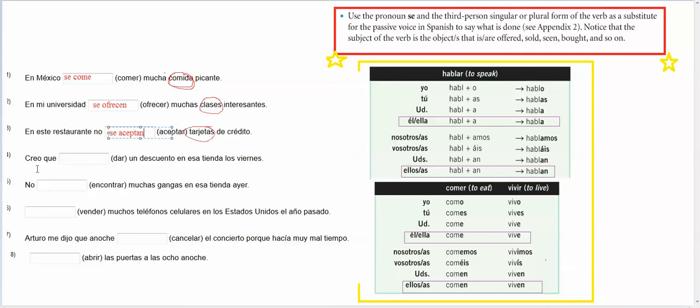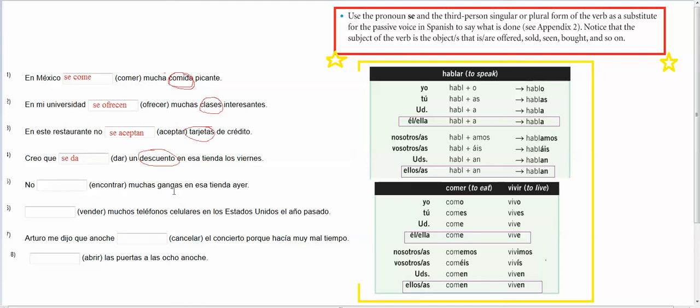Sorry about that. I should not have the email up. Creo que blank dar un descuento en esa tienda los viernes. So I believe that they give a discount. Or a discount is given is what you're trying to say, and what's being given is a discount, so it's actually going to be singular. So creo que se da un descuento en esa tienda los viernes.